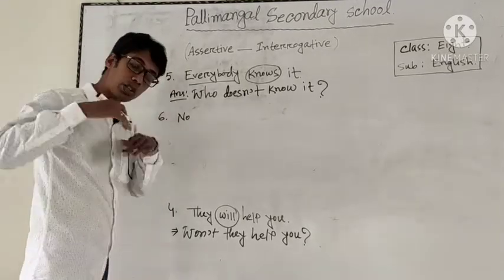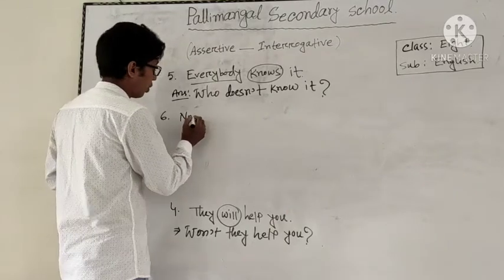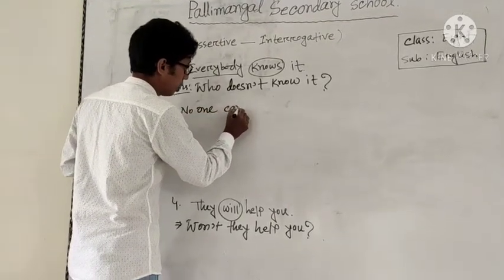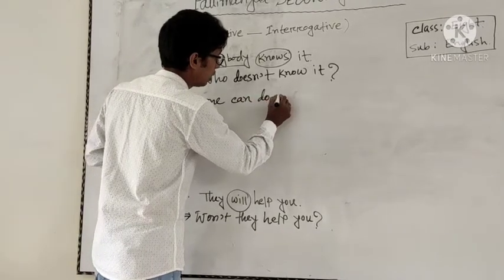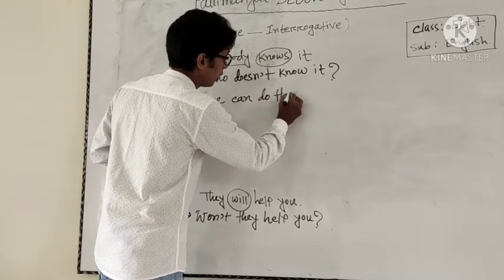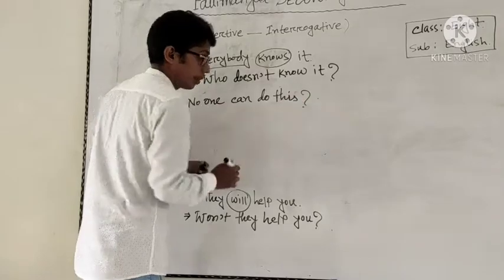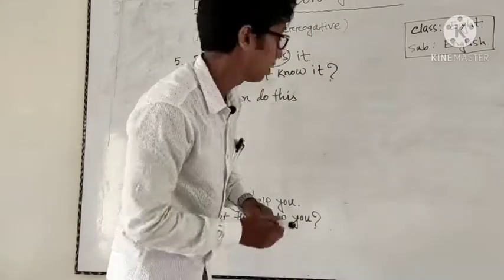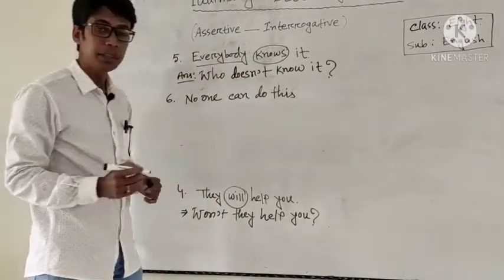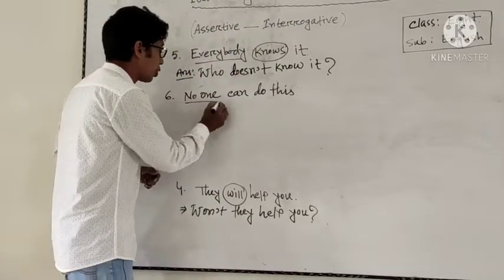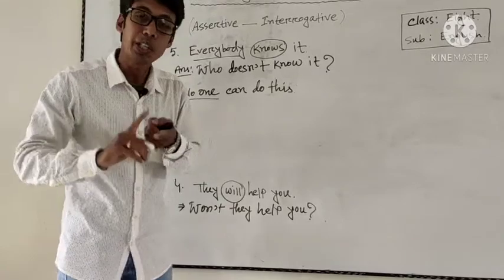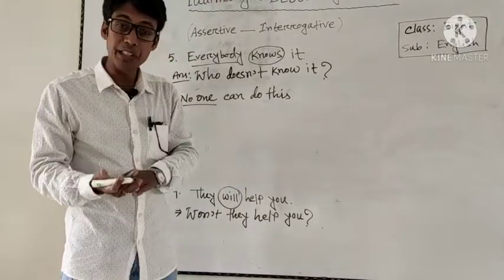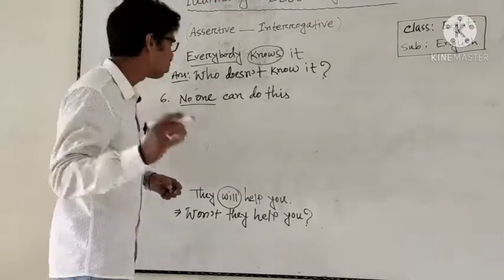For example: No one can do this. Dear students, here instead of no one, none, nobody, we must use also who.